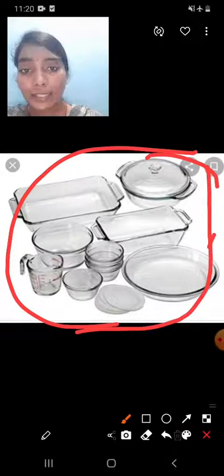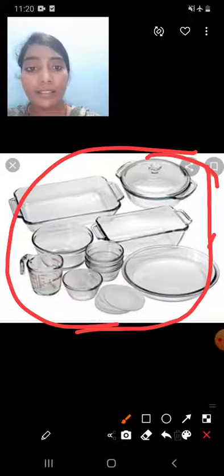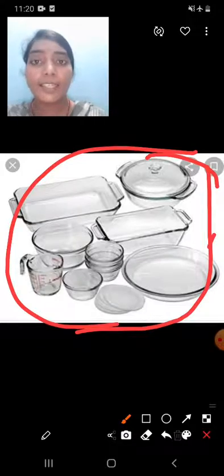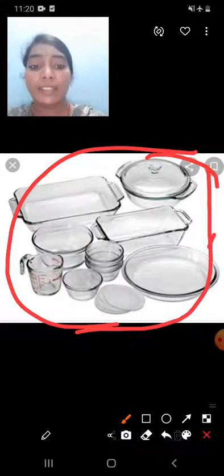Glass tray, plates, bowl, jug, dish. These are made up of glass.